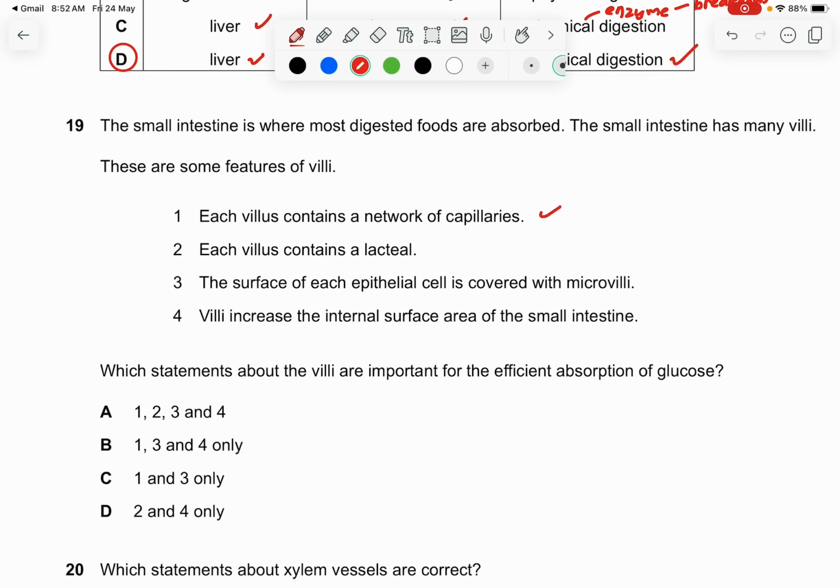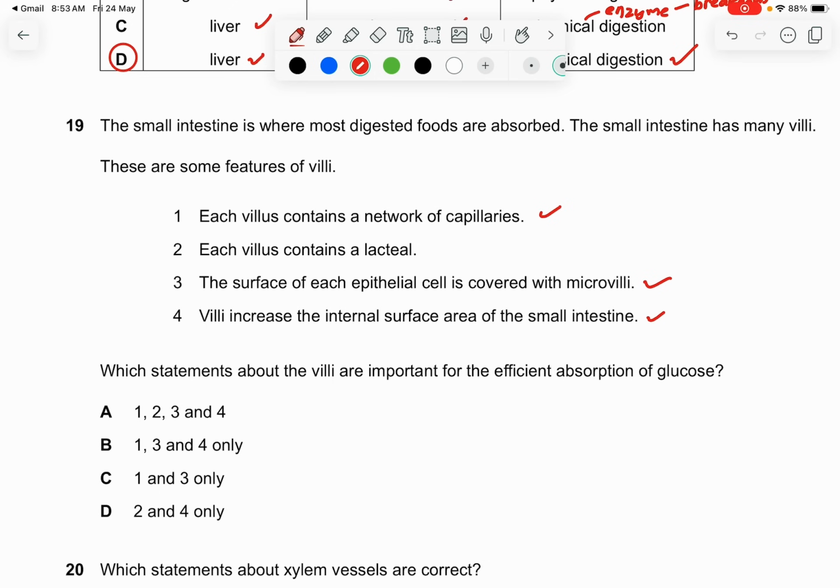Not necessarily, not all may have a lacteal. The surface of each epithelial cell is covered with microvilli. That is correct. Villi increase the internal surface area of the small intestine.